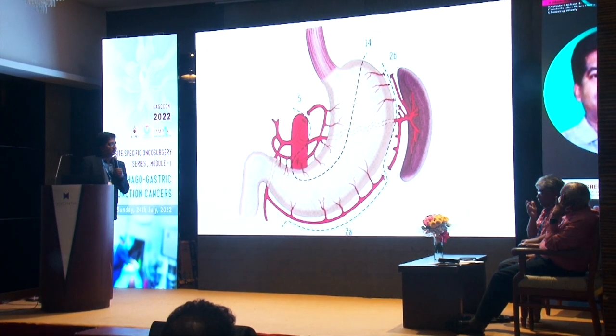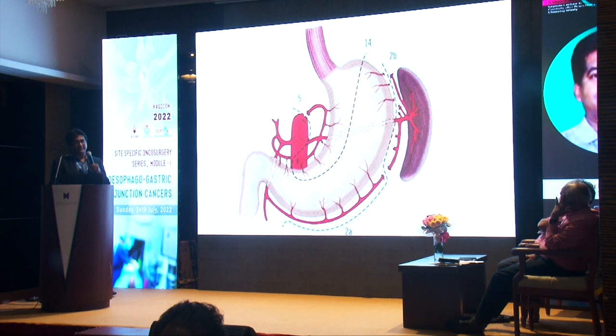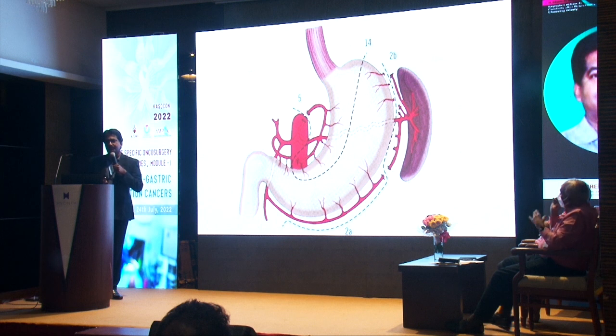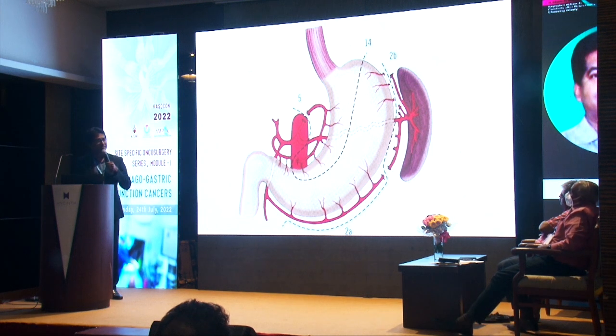Always we preserve the right gastric artery, and a minimum of 3 branches of the right gastric artery has to be preserved. The entire left gastric, the short gastric and the left epiploic are severed. But the importance, as Rao was talking about the same thing, is that more than 50% of the area in the upper part of the stomach is supplied through submucosal vessels.